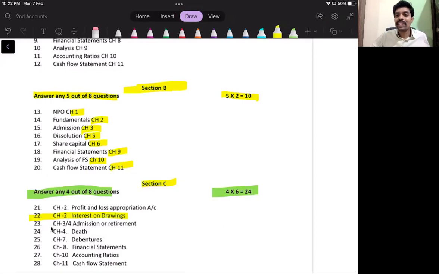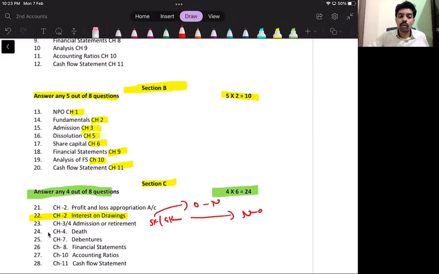Then question number 23, you can expect a question either from admission or retirement of a partner, either sacrifice ratio or gain ratio. So recollect, what is the formula for sacrifice ratio? Old ratio minus new ratio, correct? Gain ratio formula, new ratio minus old ratio. So this you can expect for question number 23.